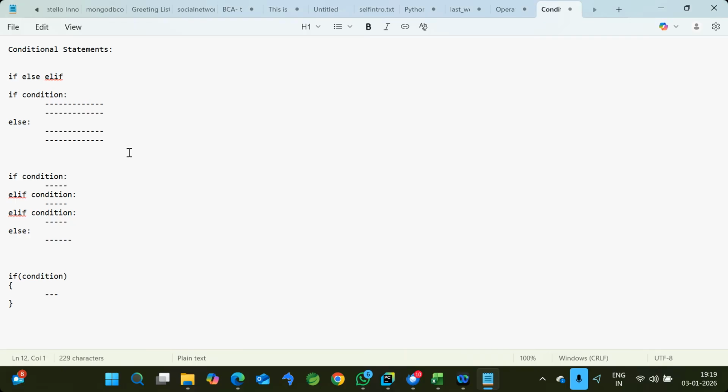But as I mentioned, we don't have switch, and we don't have the conditional operator either, like question mark and colon, in Python. So we only have if, else, elif. These three keywords are what we have to indicate the conditional statements.